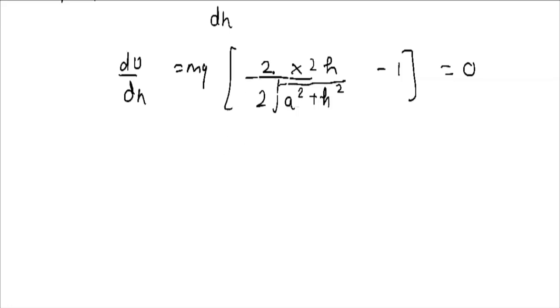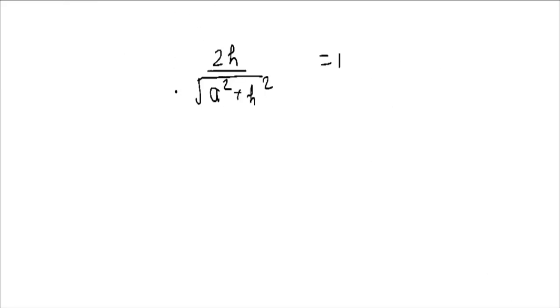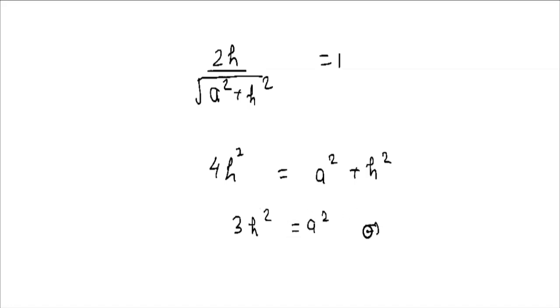So we can take this 2 to be cancelled. Then it would be just 2h upon the square root of a square plus h square, then minus 1. So minus 1 we can take to the other side, so it would be 1. And after that, we again need to square these two expressions. So it would be 4h equals a square plus h square. Then it would be 3h square equals a square, because we are squaring this. That means h equals a divided by root 3.